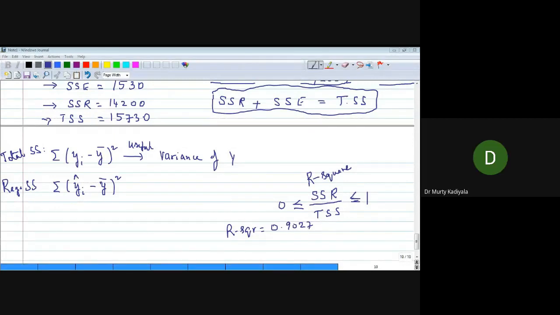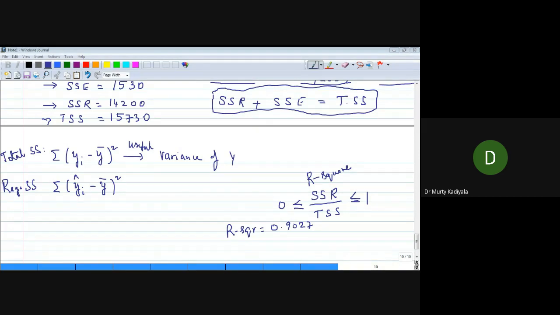Because it is near to 1, you say that it is near perfect? Or quantitatively, how much perfect is the regression model? 90%. Correct?